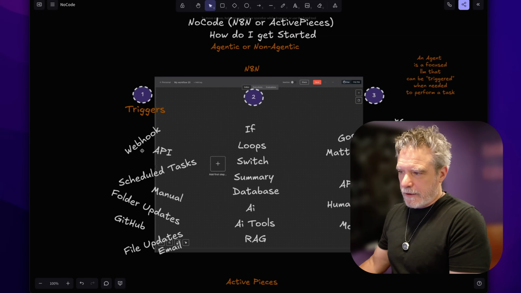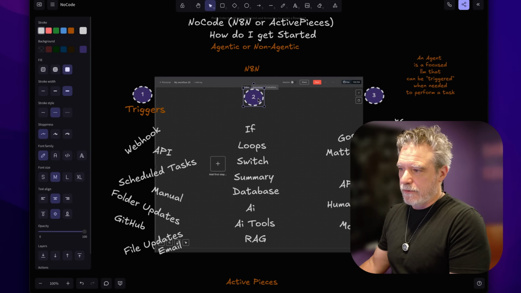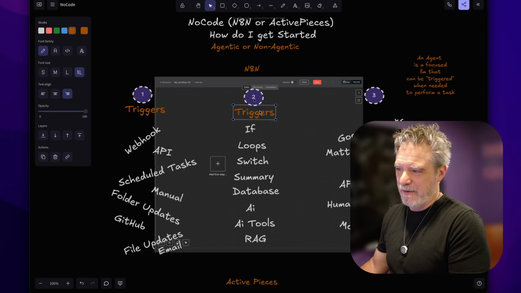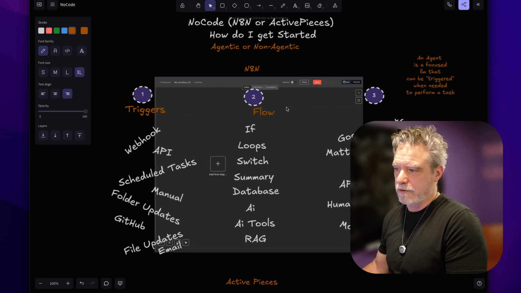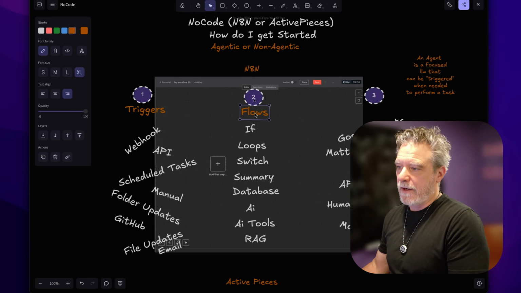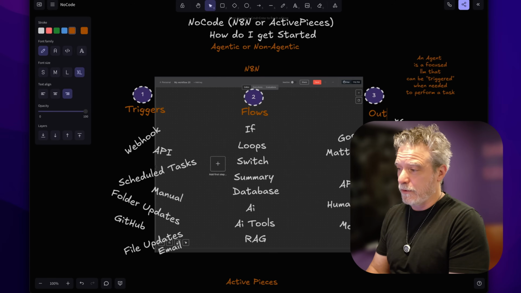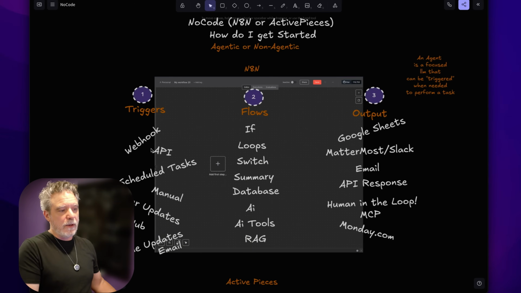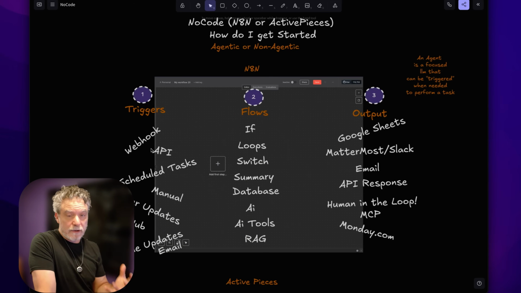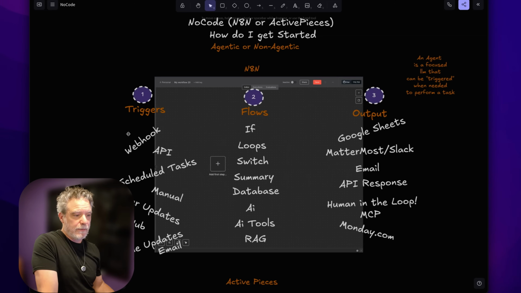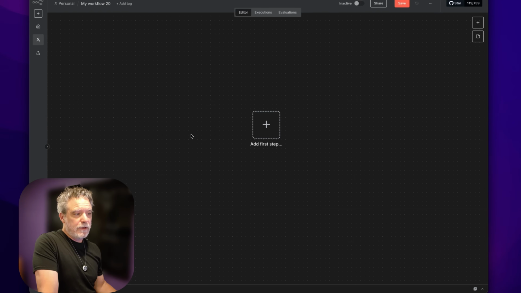So let's start with triggers, and then we'll work our way into this unlabeled area, the flows, we'll call them, because there's a whole bunch of things you can do here. And then finally, we'll just talk about outputs. What can you do with this data? So the triggers can be webhooks, API calls, scheduled tasks, manual stuff you do, folder updates, GitHub, emails. So it really goes on and on.